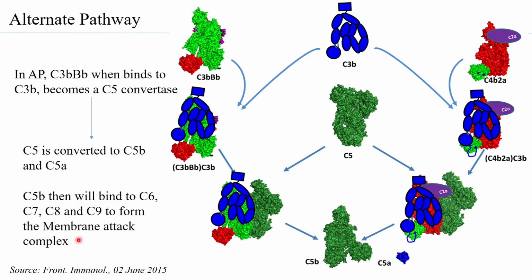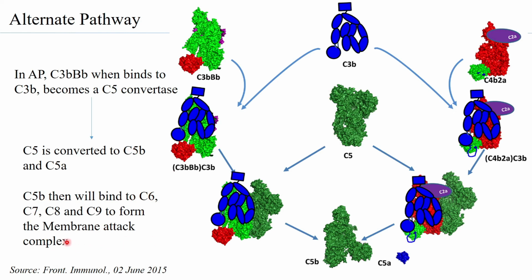And we know that with the formation of the membrane attack complex, the osmolarity of the cell is affected. There is a flushing in and out of components happening, and therefore the cell loses its integrity and ultimately it lyses and dies. So the pathogen is eliminated through the alternate pathway also by ultimately forming the membrane attack complex.